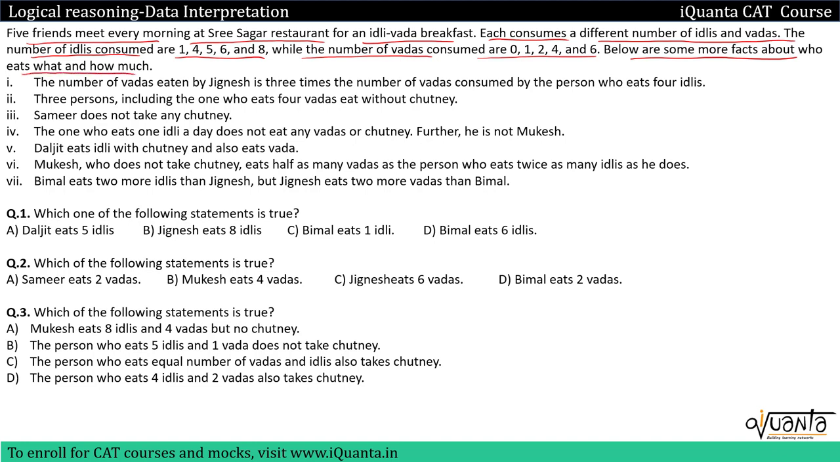So the clues will tell us this person is eating this many idlis and vadas. We have to find it out. If you read the question over here, which one of the following statements is true? So Daljit eats 5 idlis, Jignesh eats 8 idlis. So we have to find out who is eating what and how much in all the questions to solve all the questions. Let's go to the next slide. We'll read all the clues and solve this.